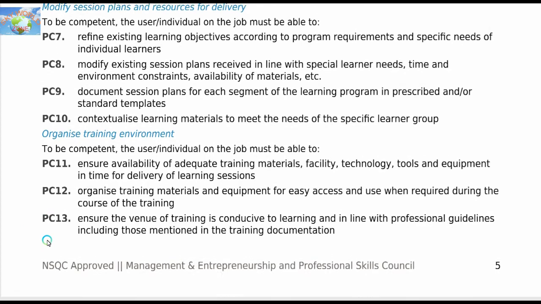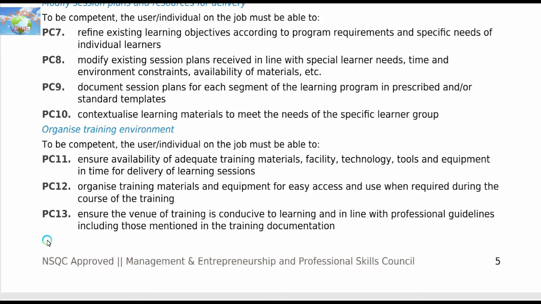Then PC12. Organize training materials and equipment for easy access and use when required during the course of training. So the training materials and things are organized and easily accessible, so the learner or candidate can easily get it and easily learn it.